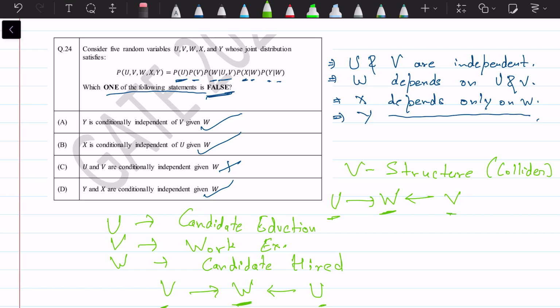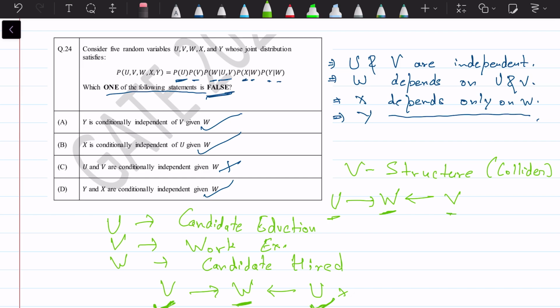How? Let's say I know that one candidate got hired, and if I know that this candidate does not have a very good education, then I can predict that this candidate must have very good work experience. Or if the candidate doesn't have much work experience, then I can know that this candidate may have studied from a very good institute or may have a very high education. That's why he got hired.